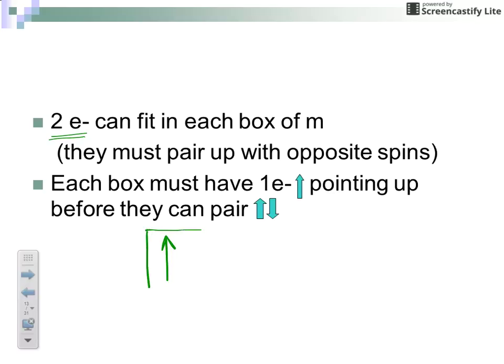So if you're going to be putting your electrons in your boxes that we draw, this would represent your positive 1/2 spin, and then the negative 1/2 spin would go in. The boxes can hold at most 2 electrons, and they must have opposite spin when you place them. The first electron always points up, and then you place the remaining electrons in.